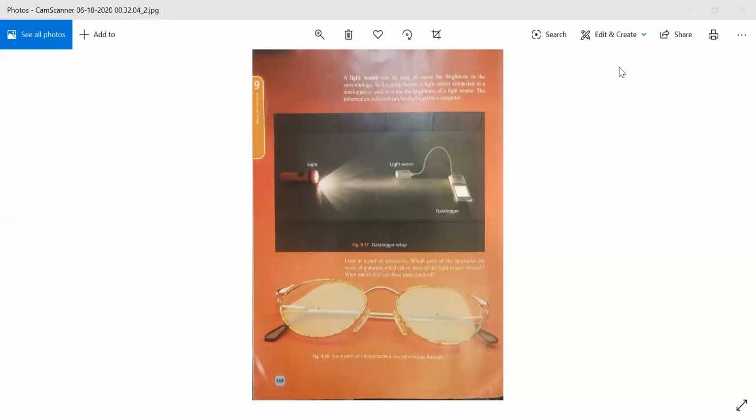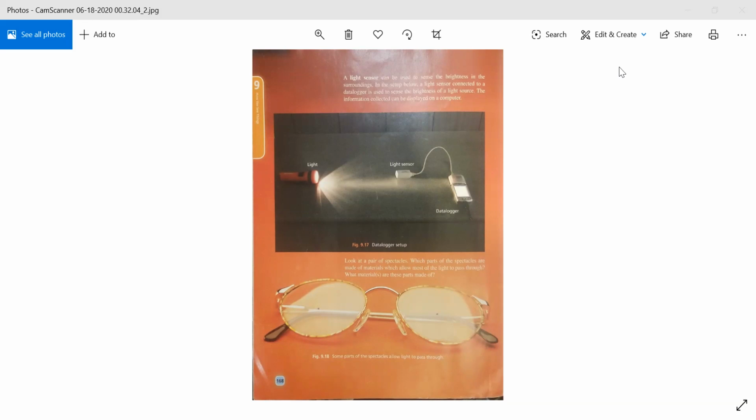Look at a pair of spectacles. Which part of the spectacles is made of materials which allow most of the light to pass through? Which material are these parts made of? Okay, beta, there is a light sensor. What is a light sensor? A light sensor can be used to sense the brightness in the surroundings.